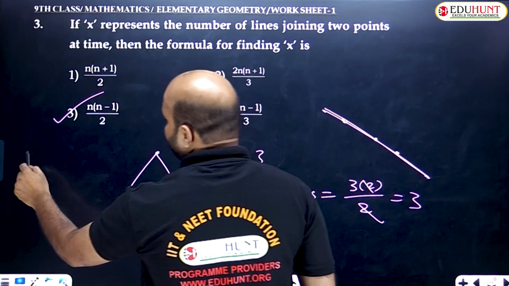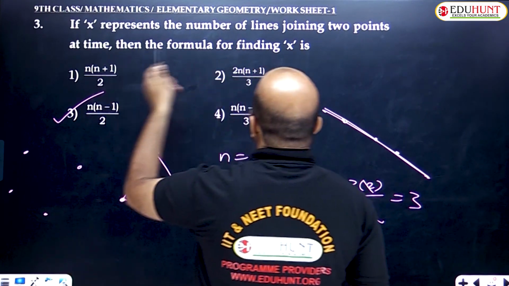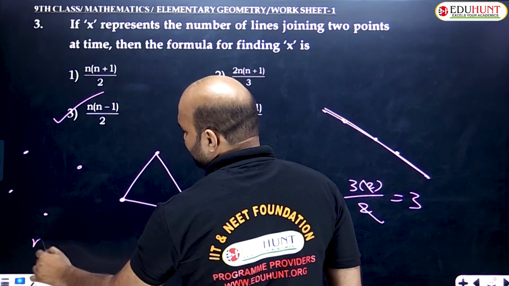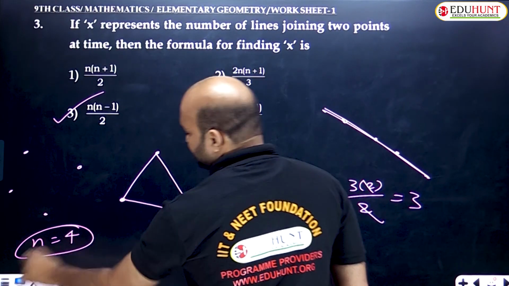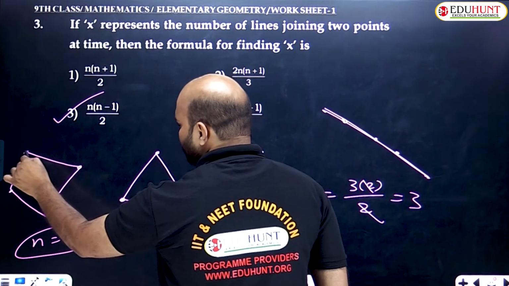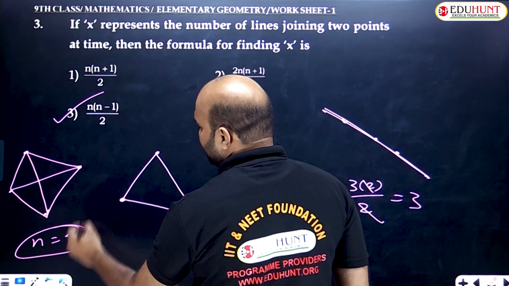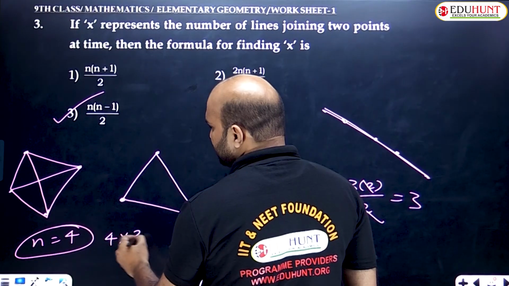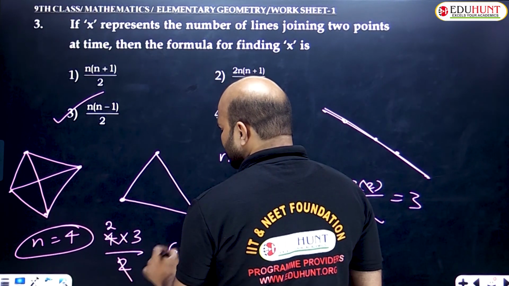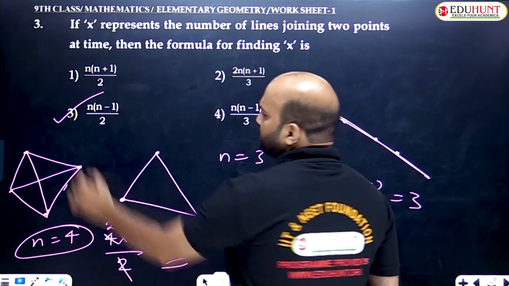Suppose 4 non-collinear points are given. How many line joinings are obtained? So clearly we need to understand. n equals 4 non-collinear points. How many lines can be drawn? 1, 2, 3, 4, 5, 6, total 6, with respect to the diagonals. So what is the formula? n equals 4, so 4 into 4 minus 1, 3 by 2. 2 ones are 2, 2 threes are 6. Here also we got 6: 1, 2, 3, 4, 5, 6. So this is the best formula.